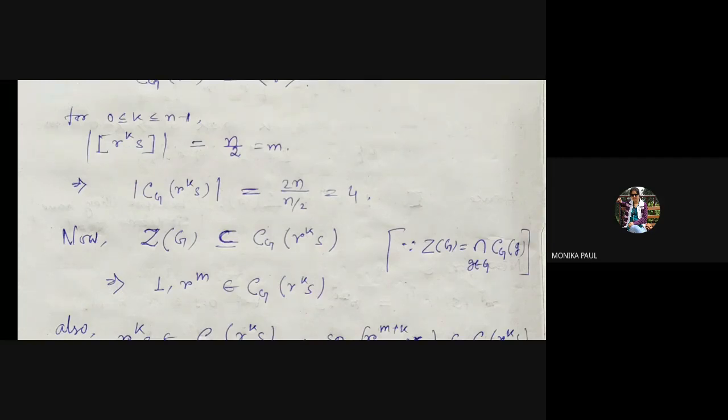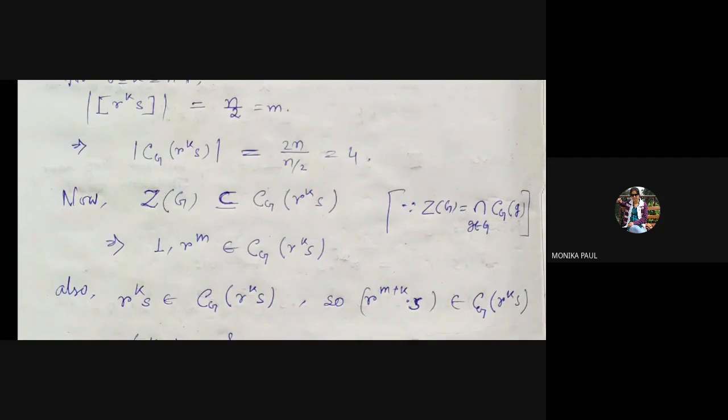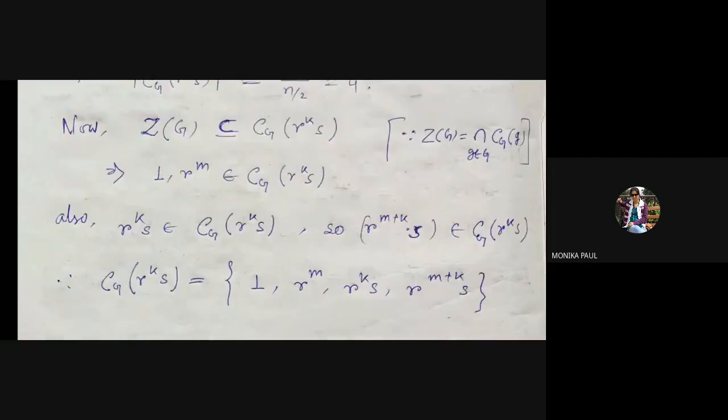And now Z(G) is always a subgroup of the centralizer. So obviously 1 and R to the power m always belong to the centralizer. And also R to the power k S commutes with itself. So these three elements are in the centralizer.